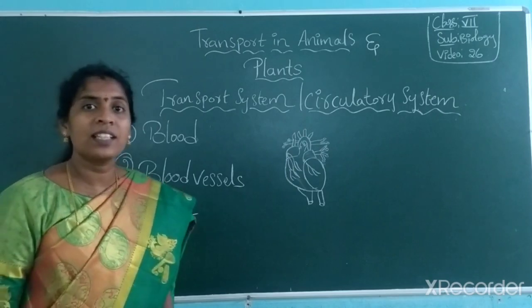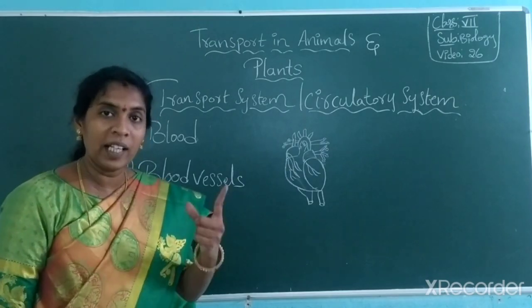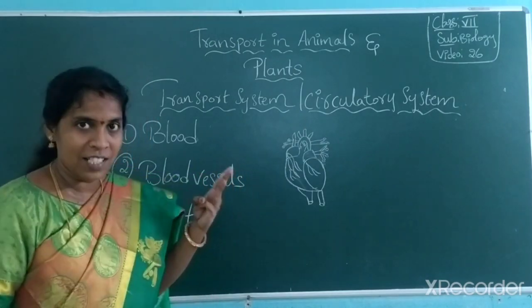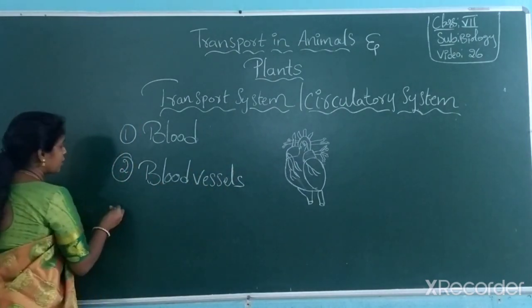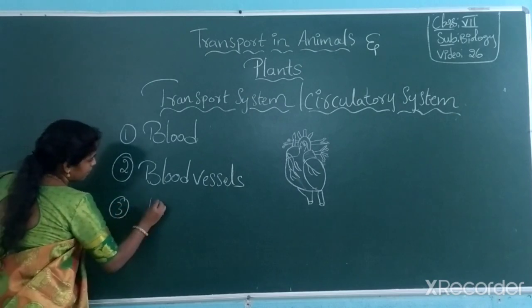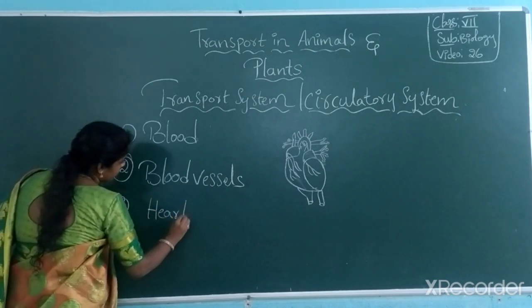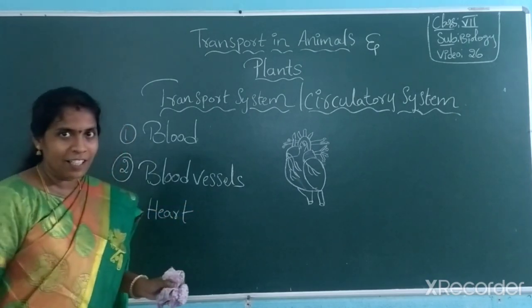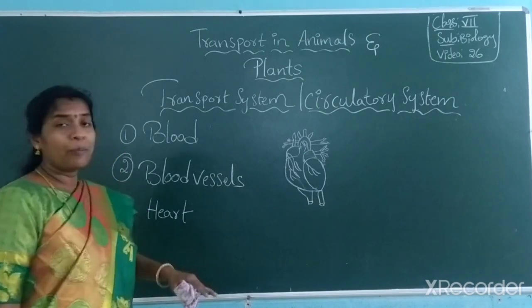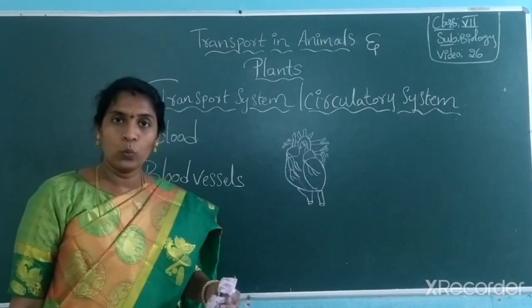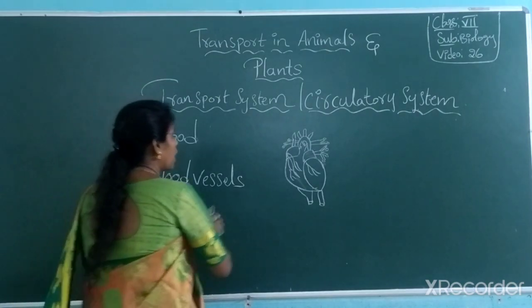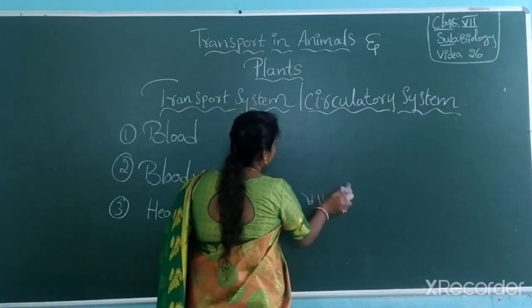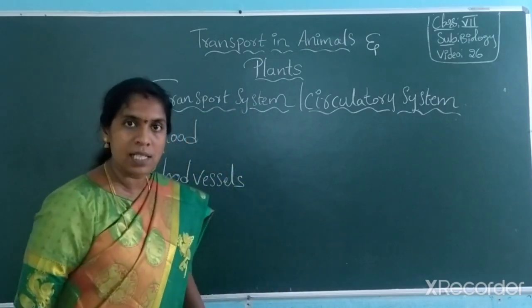Generally present in the circulatory system: blood, blood vessels, and heart. These three together combine to form the circulatory system. Got it? So we look at what is present, one by one. Normally, here itself I will explain what is present, and later I'll take each part separately.